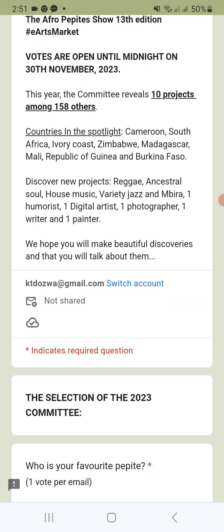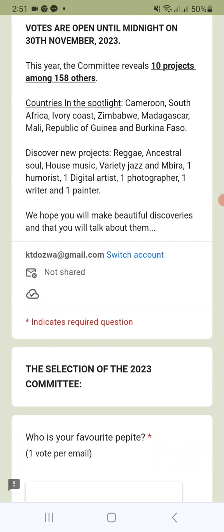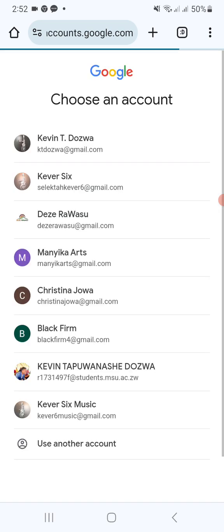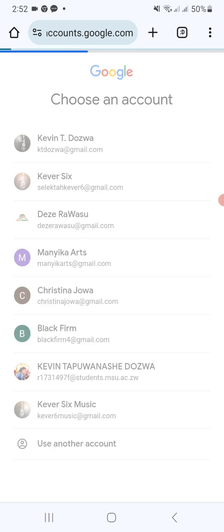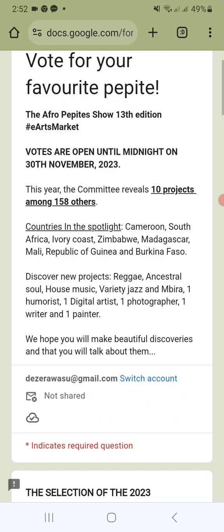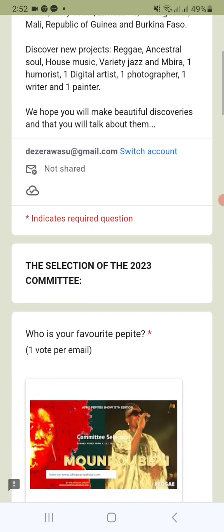So remember, this is a one vote per email thing. In my device I have got many email addresses logged in. So let's say for instance you have voted using this email address here, then we want to switch. Now I want to switch using the Deze RaWasu email address, so I click on switch. Then I select Deze RaWasu email. Right, as you can see here, the Deze RaWasu email is now functional.